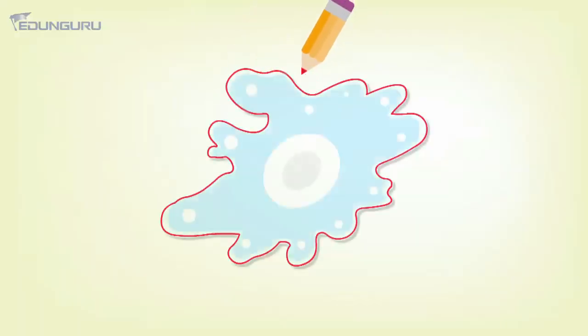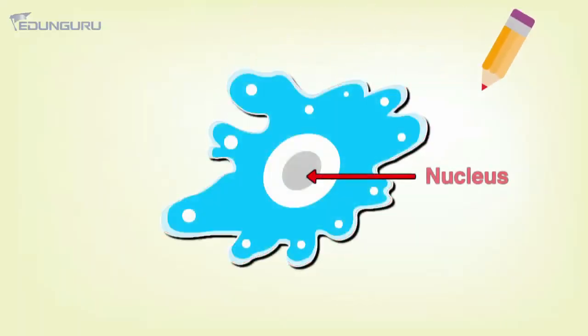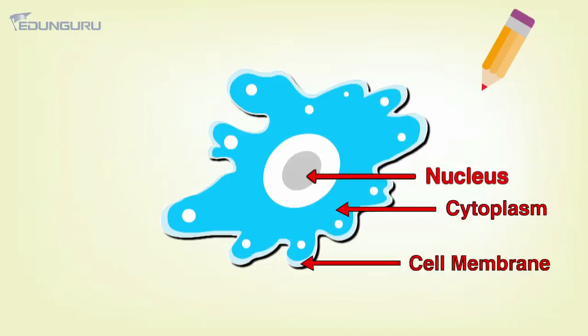It should be a closed curve, that's it. And put a dot in the center, that is a nucleus. That is your amoeba. So it is so simple. There is cytoplasm, the liquid inside the amoeba, and then you have just put a dot, that is nucleus, and it has cell membrane.